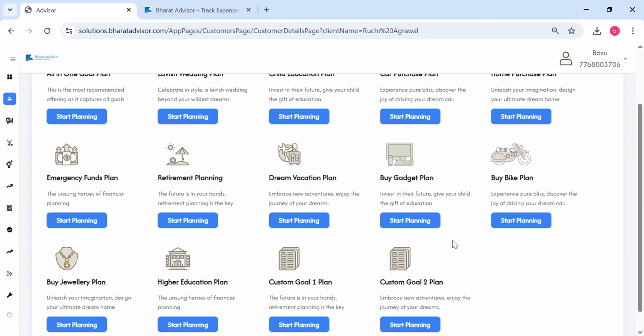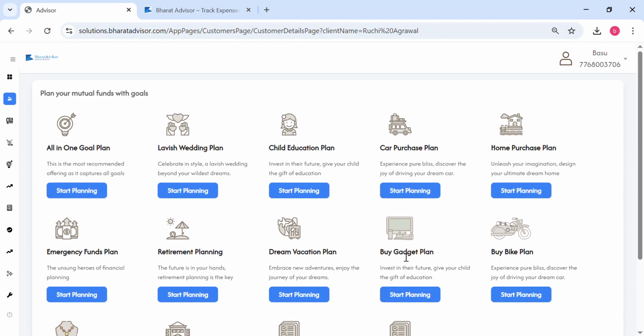You can even try providing free financial goal planning advice to your clients, where they would be interested in coming to you, and then you can ask them to plan for their goals. I think that's a good way of reaching out to your clients, because nowadays clients are highly demanding. They're finding a lot of different tools coming from different direct platforms, so we are providing all those solutions.